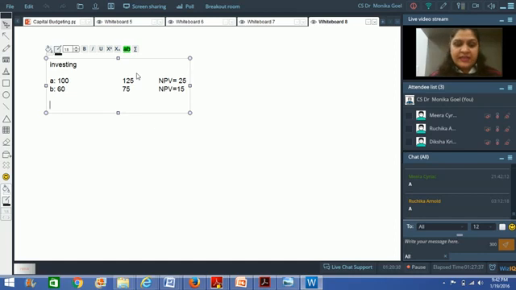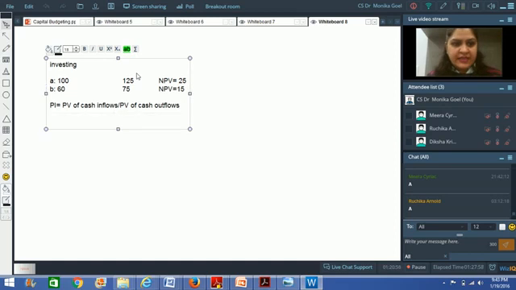So what do we do in the profitability index method? In the profitability index method, we take the formula: present value of cash inflows divided by present value of cash outflows.